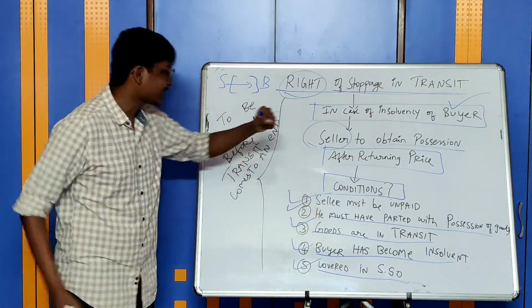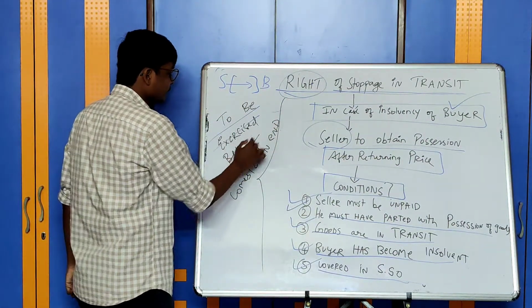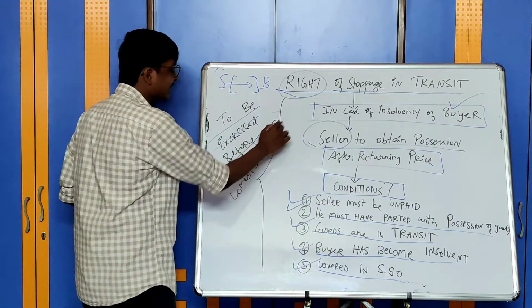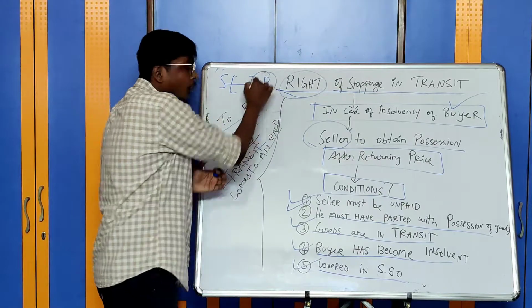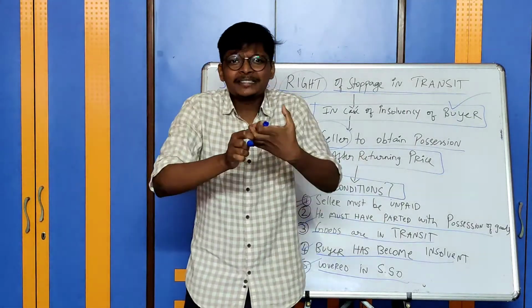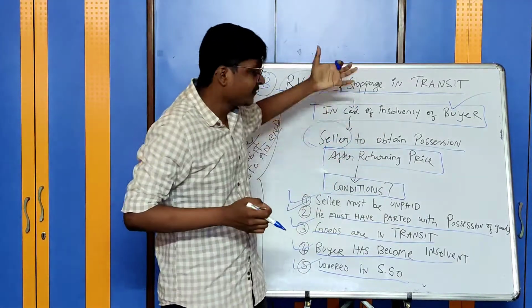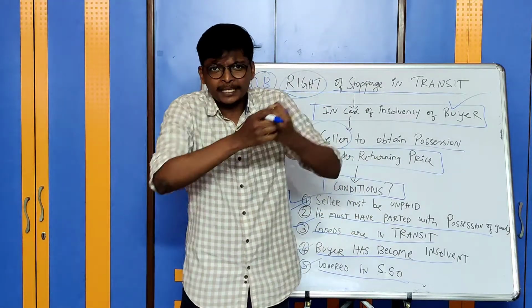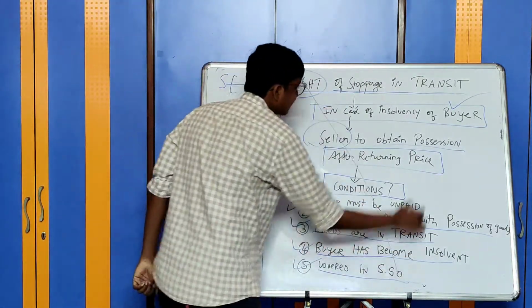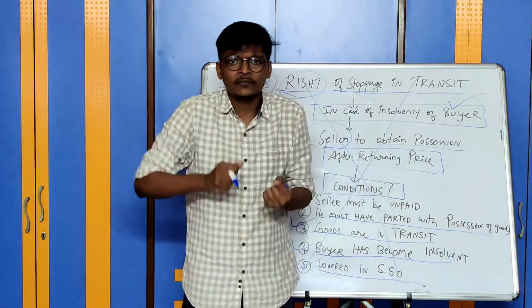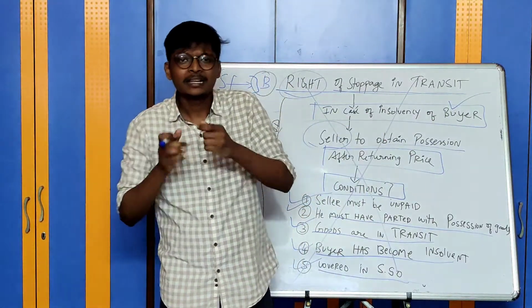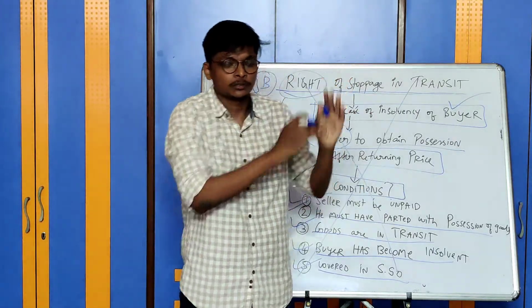You can exercise this right only when goods are in transit, before the transit comes to an end. If the transit comes to an end and if B or B's agent or somebody representing B has collected the goods on behalf of B, or B himself, then this right cannot be exercised. It can be exercised only during the transit and not after the transit comes to an end. Let us now proceed to the next concept.